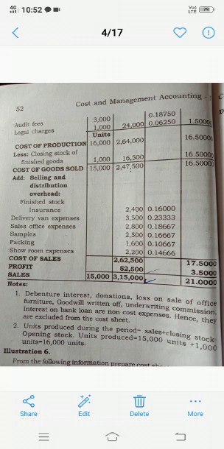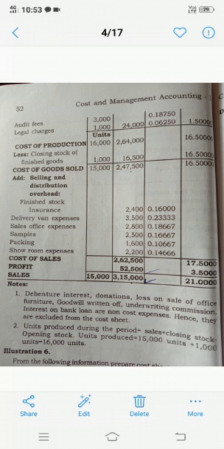Again you are adding all the selling and distribution overhead to cost of goods sold, that is 2,47,500 plus these expenses. So cost of sales is 2,62,500, right? Then see the sales.